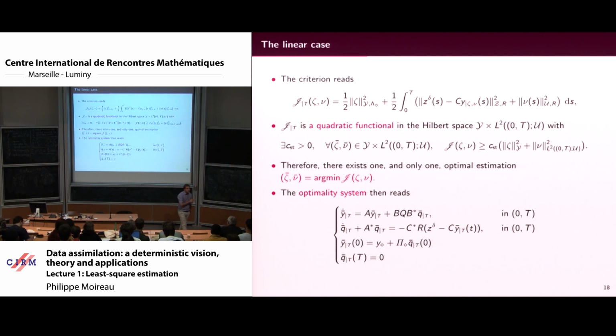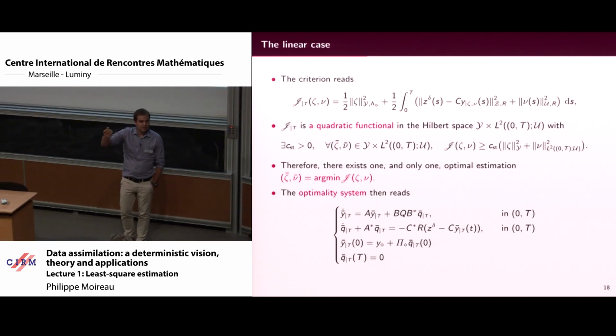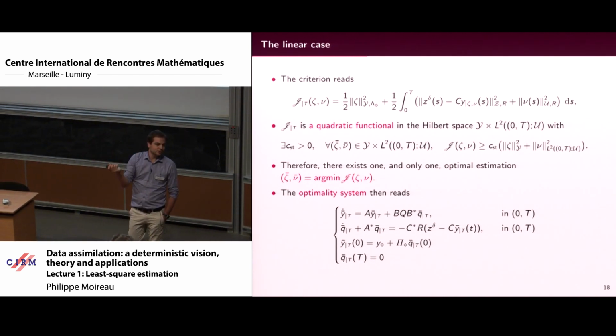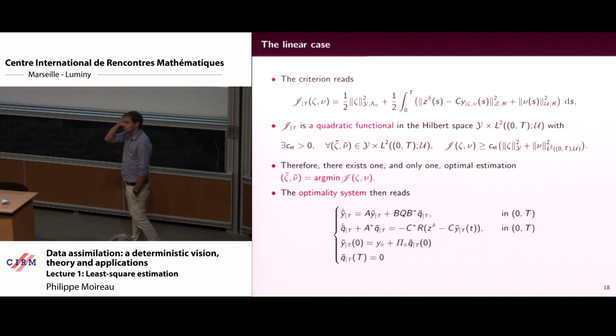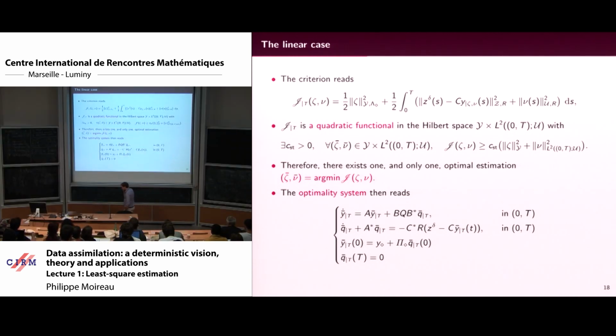In the nonlinear case, basically you can't prove anything. What you can do is just run your algorithm and cross your fingers in order to find a good estimation. Actually, you will not. You will go until you reach a local minimum, and then you are stuck there. And you will say that this is your estimation, okay? But in the linear case, everything is nice, you get your estimation, and it works perfectly.